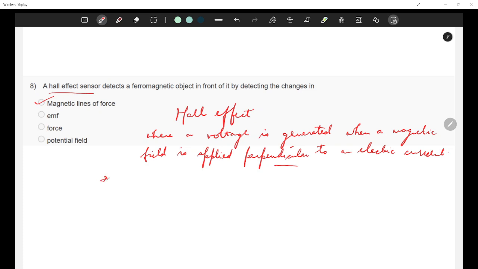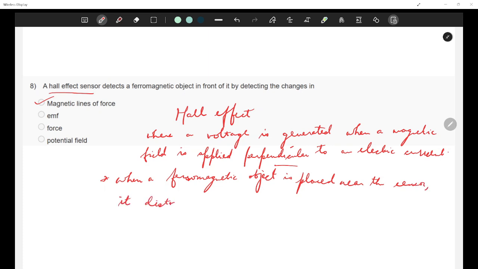So what happens here? When a ferromagnetic object is placed near the sensor, it distorts the magnetic field, right?